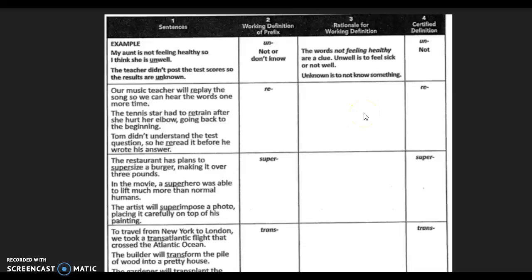Third sentence. Tom didn't understand the test question, so he reread it before he wrote his answer. Think about it. What did Tom have to do? Please write your answer here. All right, let's check it.